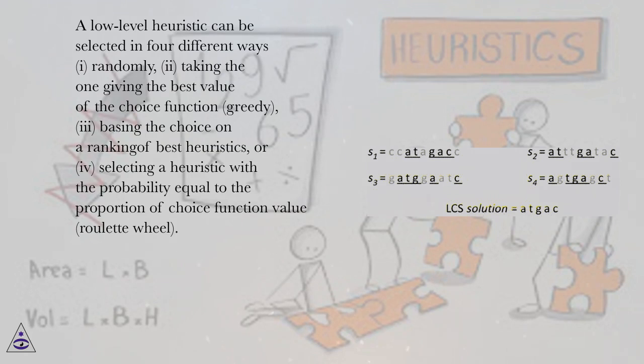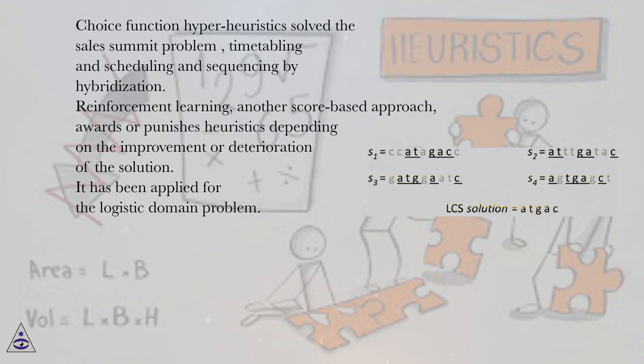Randomly, 2. Taking the one giving the best value of the choice function, greedy, 3. Basing the choice on a ranking of best heuristics, or 4. Selecting a heuristic with the probability equal to the proportion of choice function value, roulette wheel. Choice function hyperheuristics solve the sales summit problem, timetabling and scheduling and sequencing by hybridization.